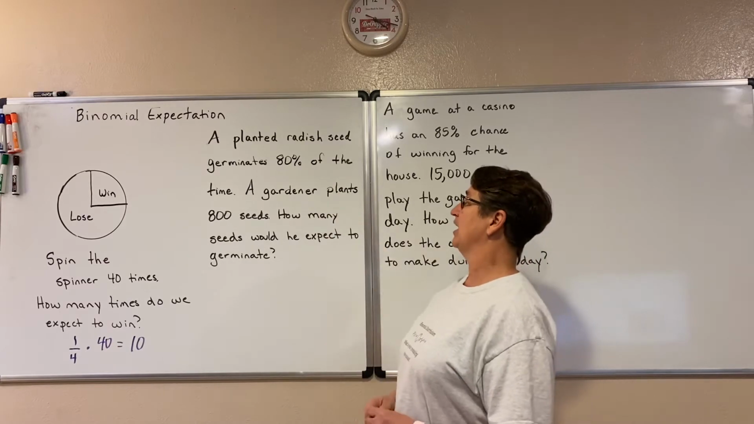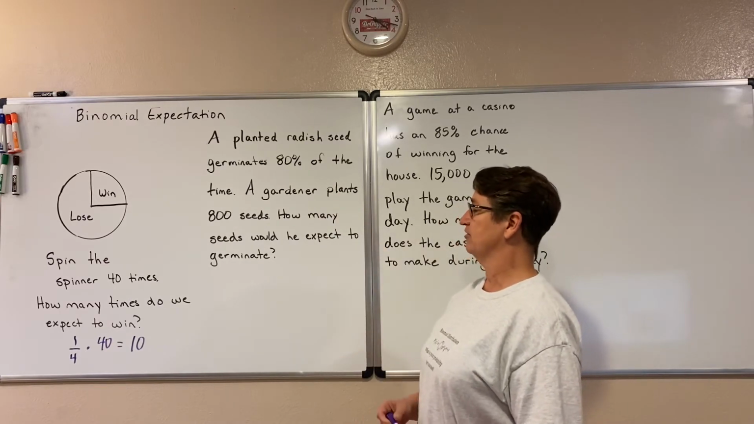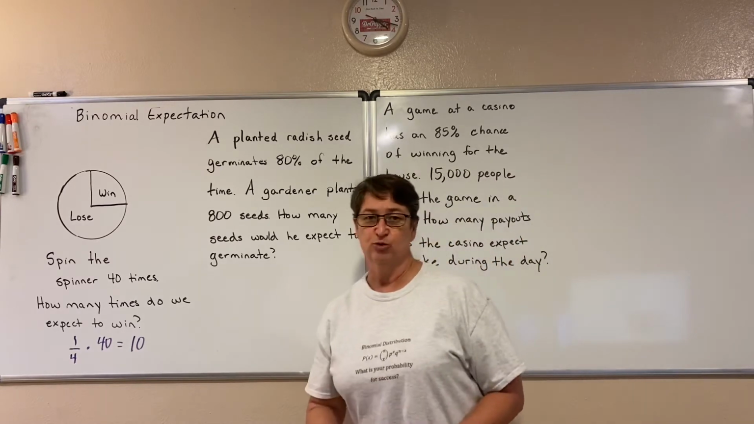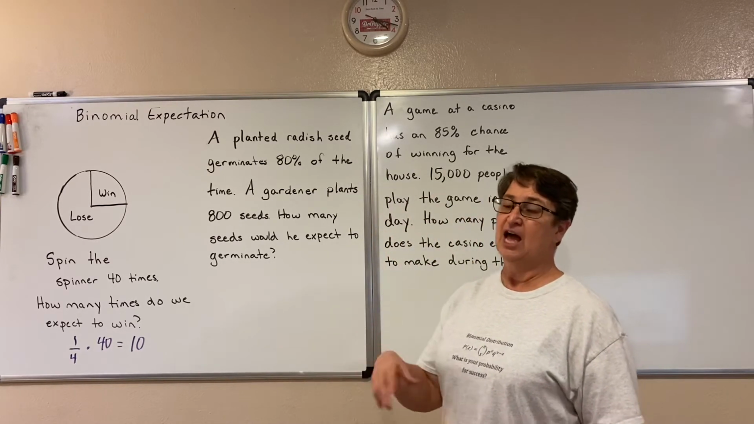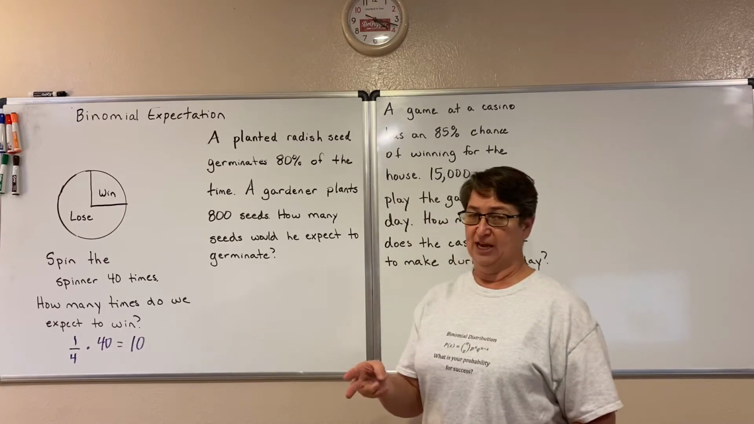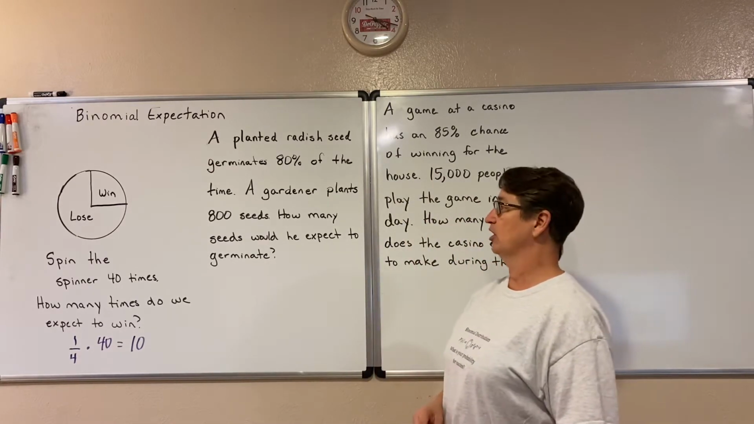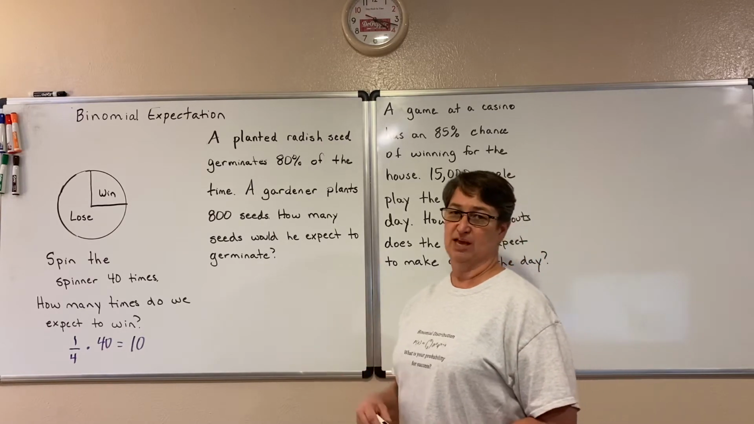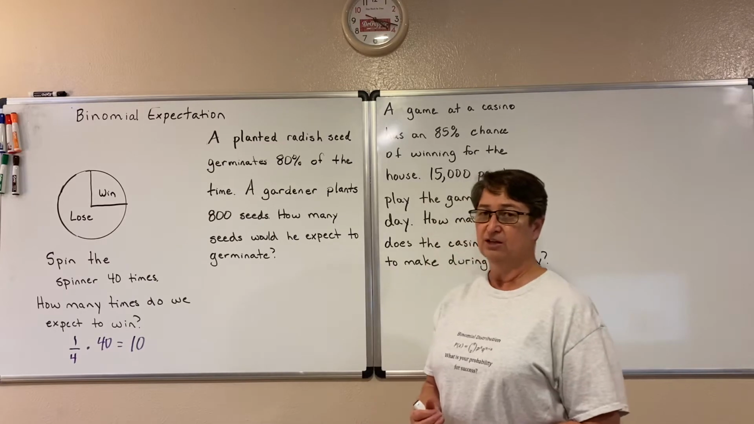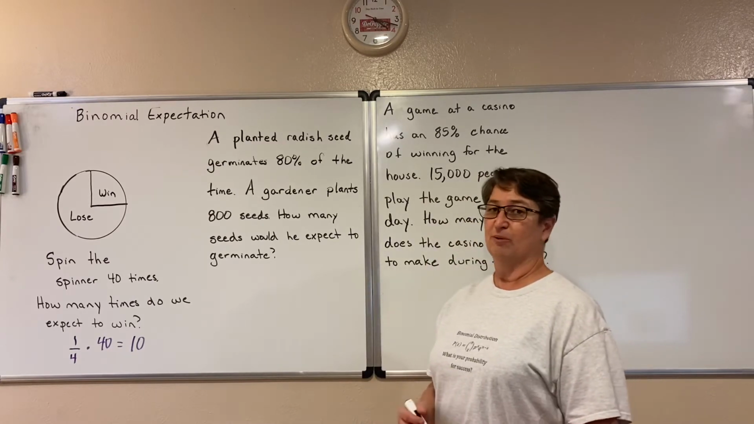A planted radish seed germinates 80% of the time. A gardener plants 800 seeds. How many seeds would we expect to germinate? Again, the plants can either germinate or not germinate, so it's got two outcomes. The probability remains the same at 80%, and there's a fixed number of trials of 800 seeds. So this too is binomial.